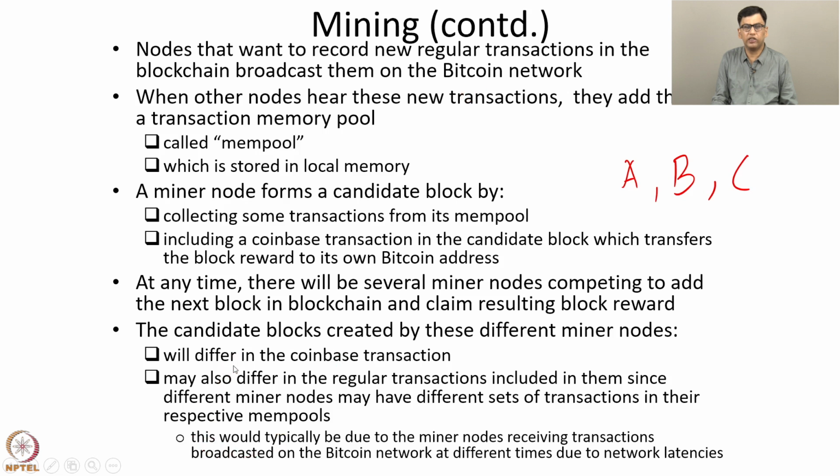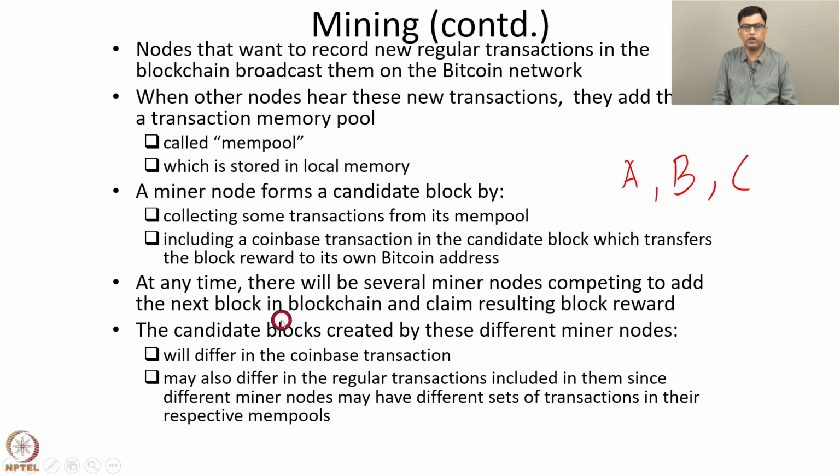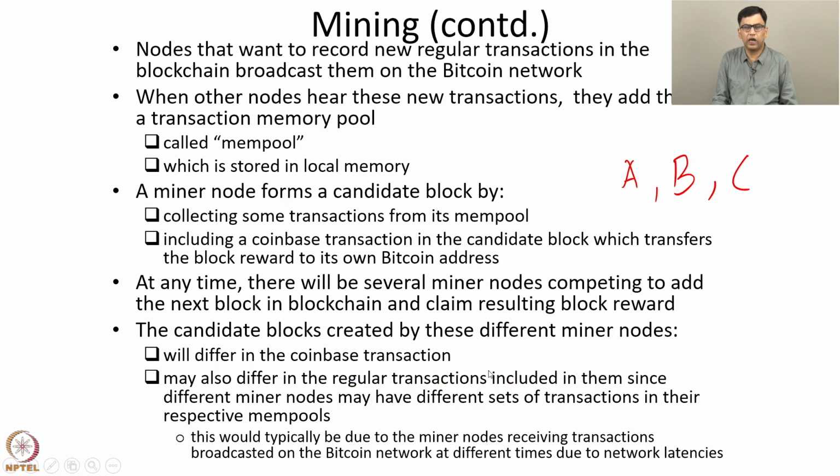But this can still happen. That is, different candidate blocks can still differ in the regular transactions included in them. And that happens because the miner nodes receive transactions broadcasted on the Bitcoin network at different times due to network latencies.